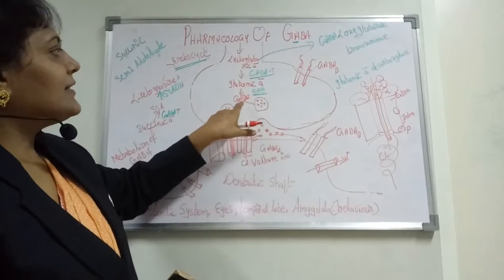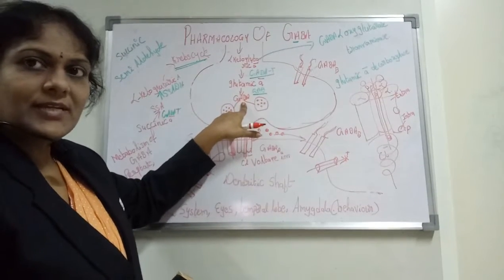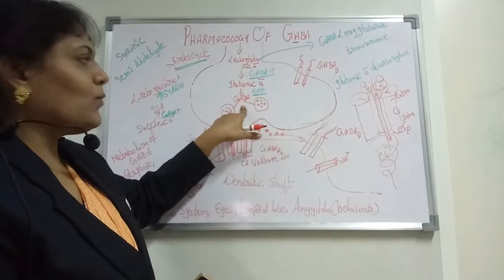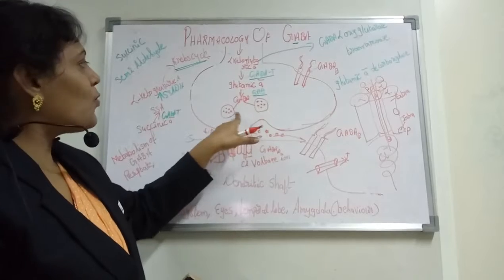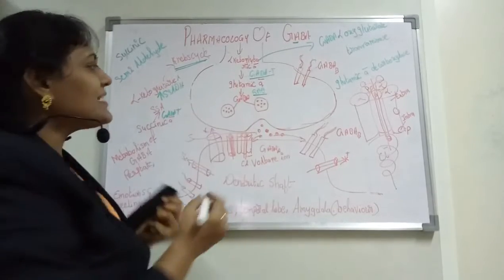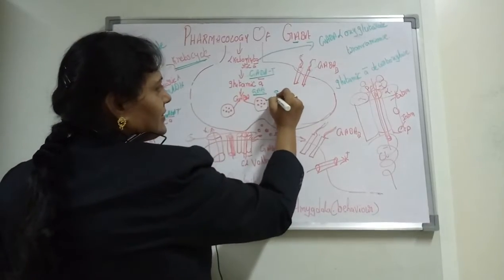So GABA has been synthesized in the presynaptic clefts, and you can see one more thing: circle-like structures. What are these? These are called synaptic vesicles.